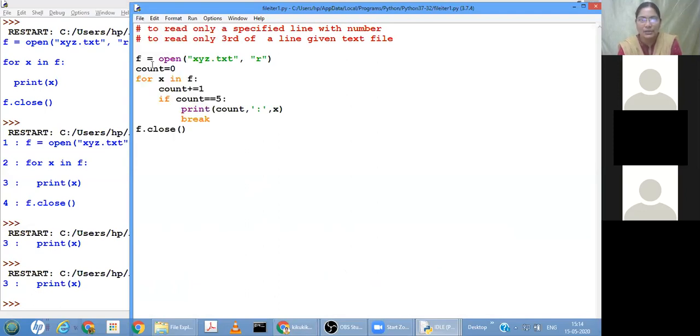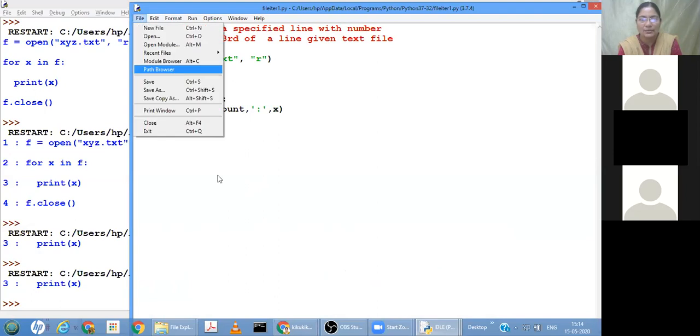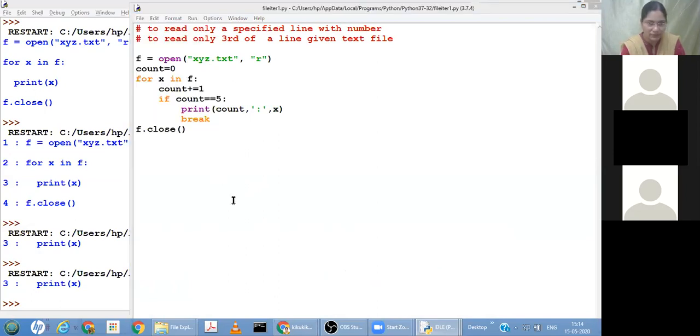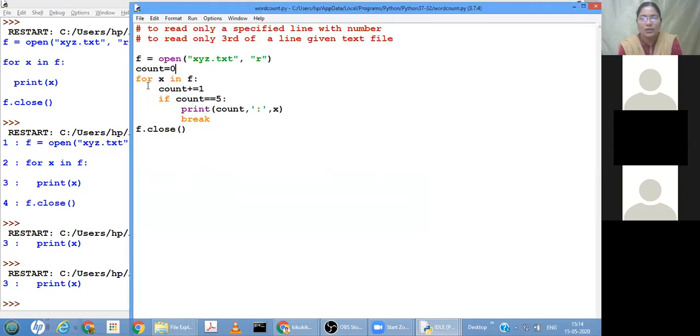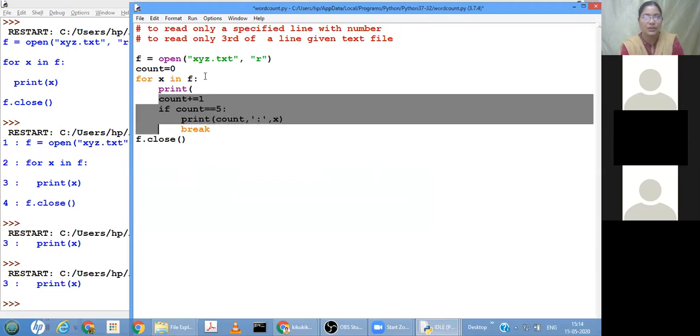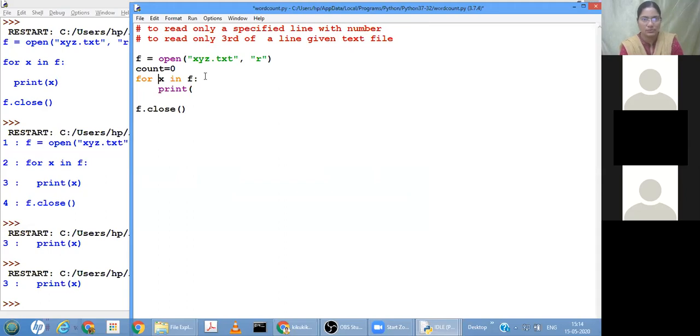Let me do save as word count.py, where we will count the words. First let me display and show you, then we will proceed to counting. So, print x dot split.